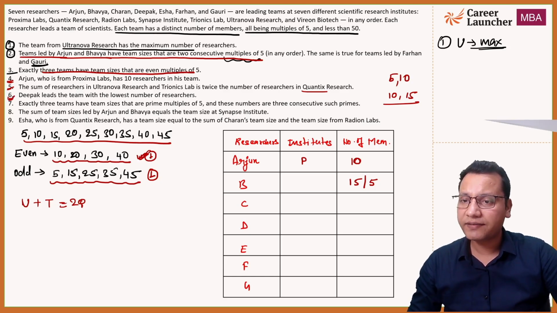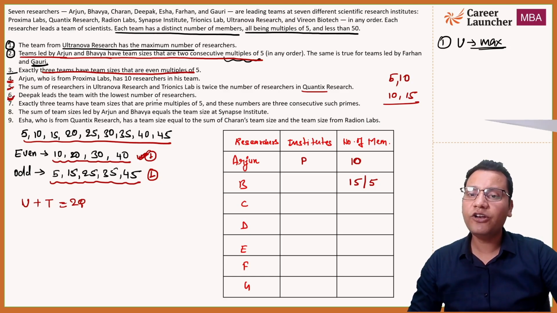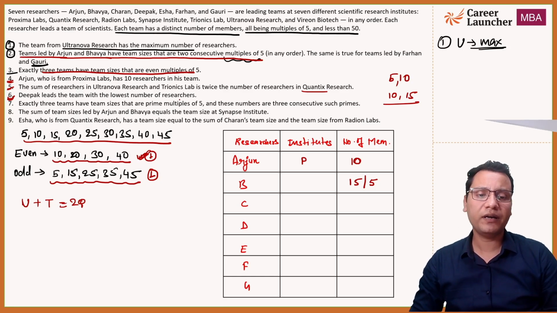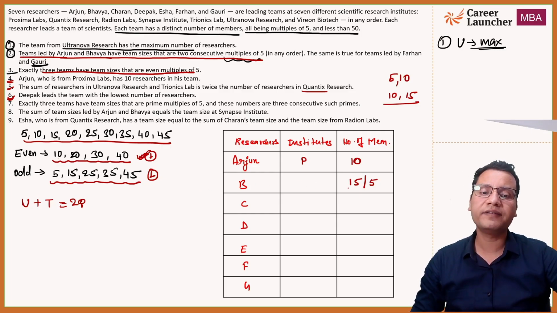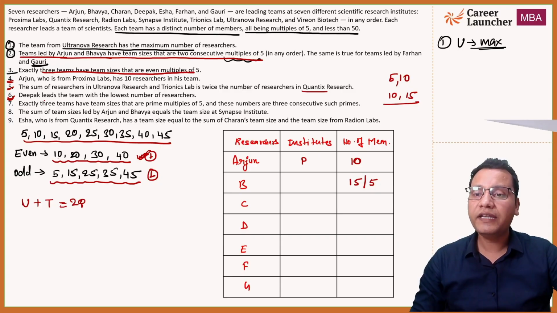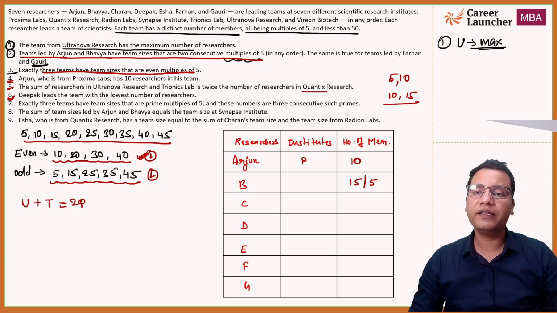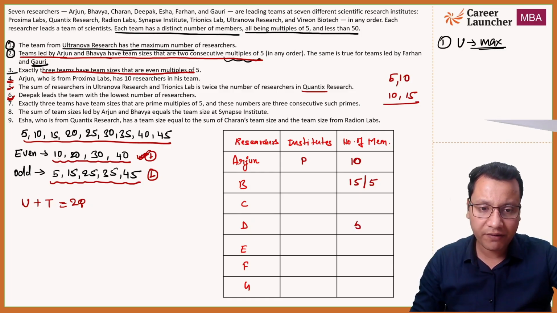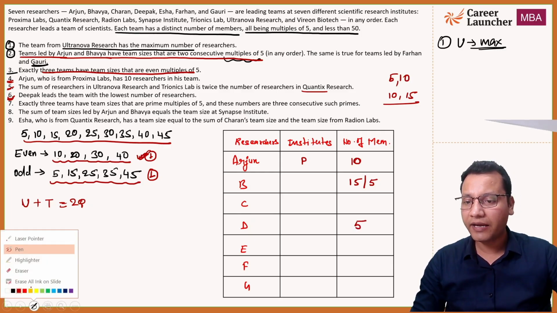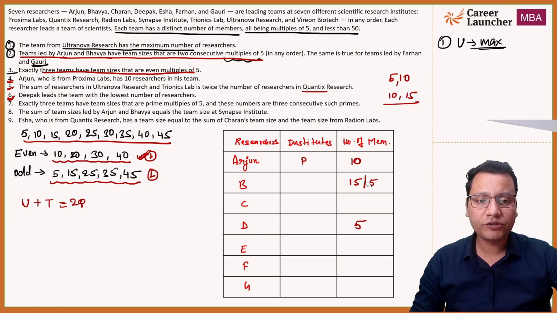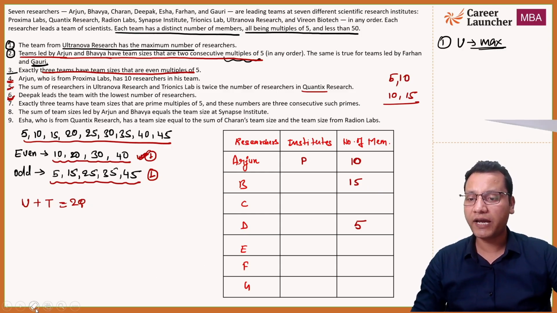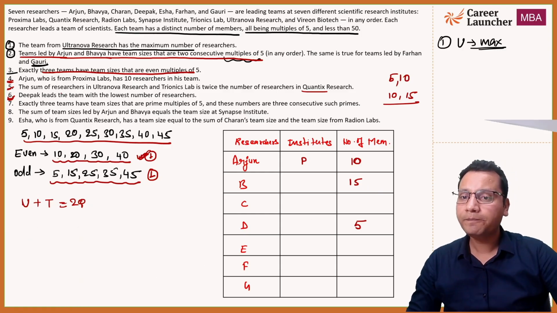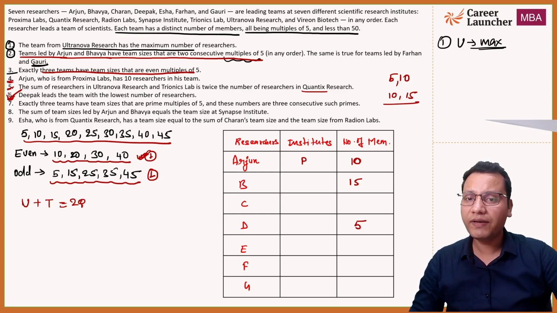Now statement number 6: Deepak led the team with the lowest number of members. Now use statement number 6 directly and you will come to know that B will have exactly 15 members, because Deepak has to lead the team with the lowest number of members. So D has to be 5. So this becomes 5, and now I can uniquely say the number of members with B. So B will have 15. I think that is clear to everyone, right? So we are done with 6.